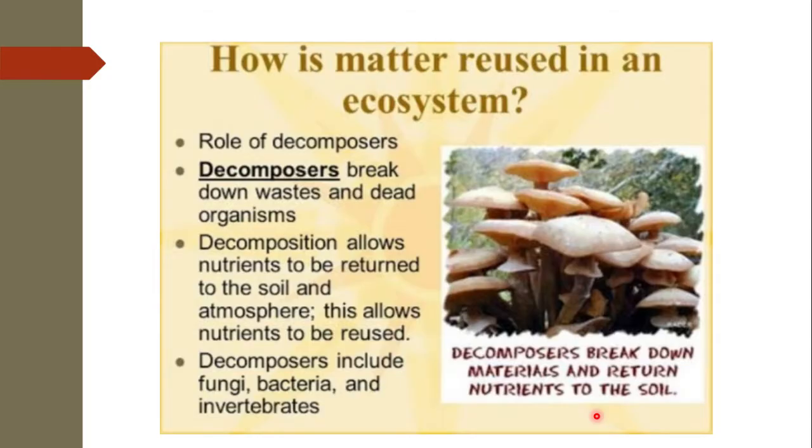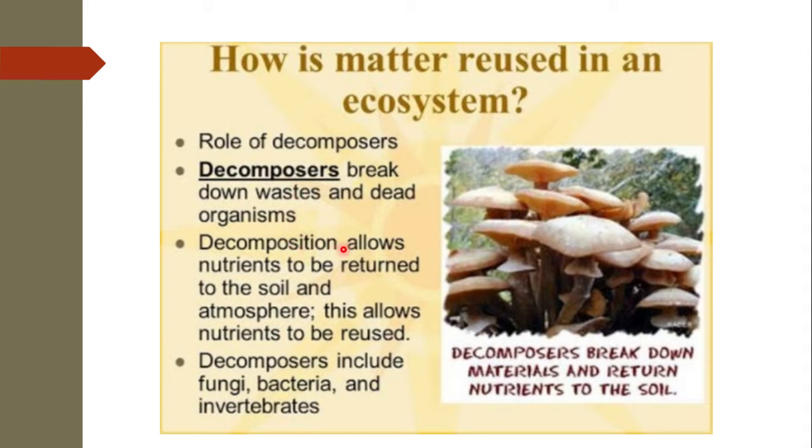So how is matter reused in an ecosystem? When the organisms die, then where do they go? There is the role of decomposers. Decomposers, what do they do? They decompose or break down the dead bodies, waste or dead organisms.